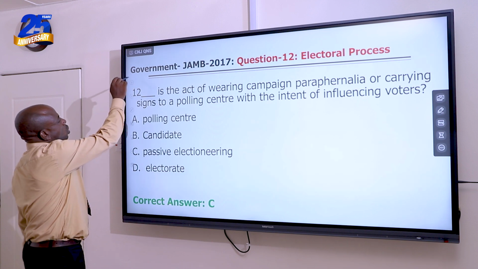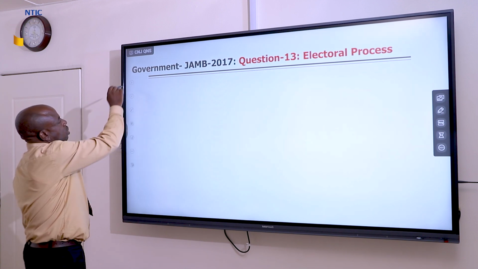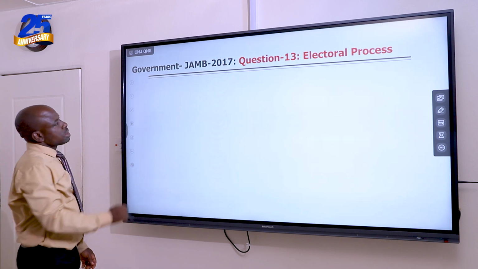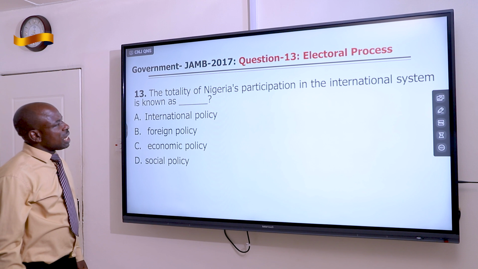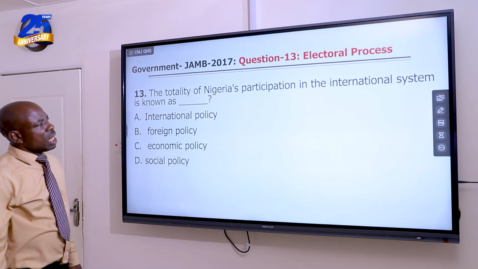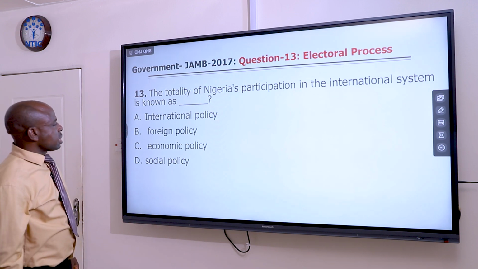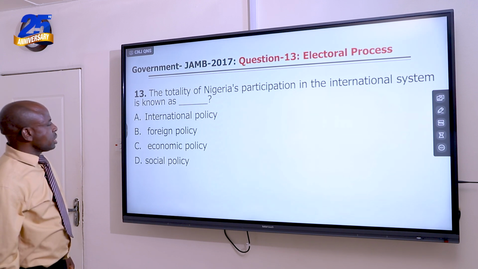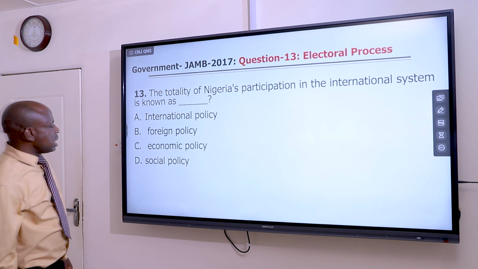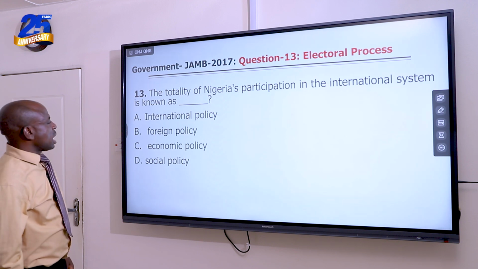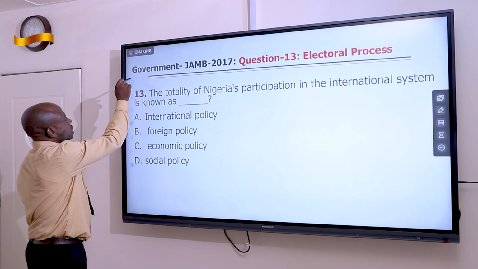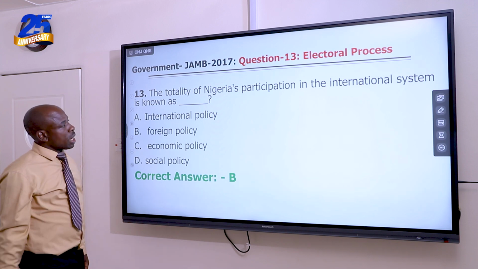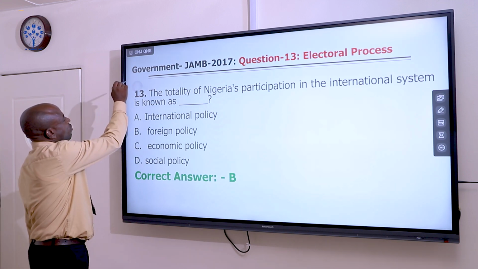Let's move to question 13. Question number 13 reads, the totality of Nigerian participation in the international system is known as A, international policy, B, foreign policy, C, economic policy, D, social policy. The correct answer here is foreign policy, which is B. Let's see what it is for JAMB. The answer is B, it is correct. Let's move to question number 14.